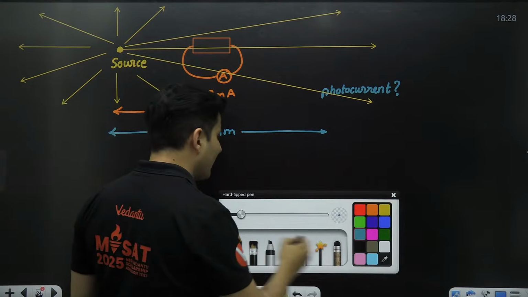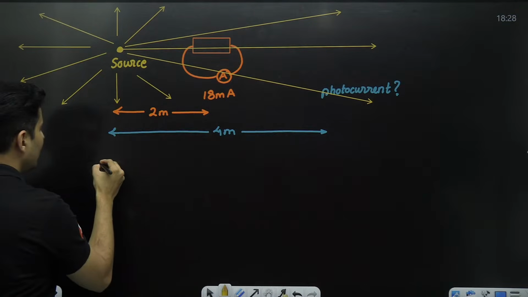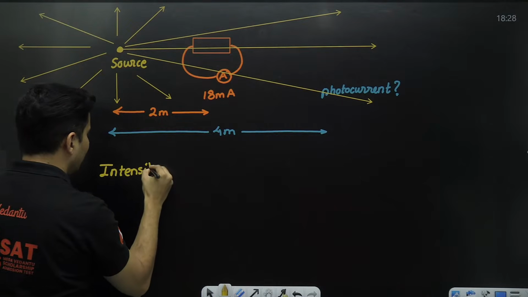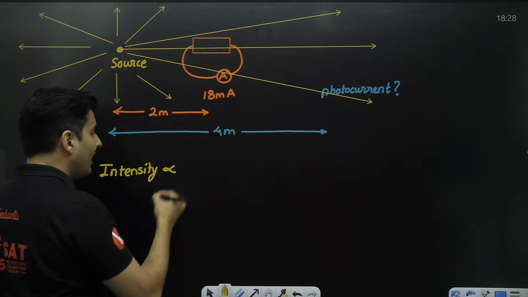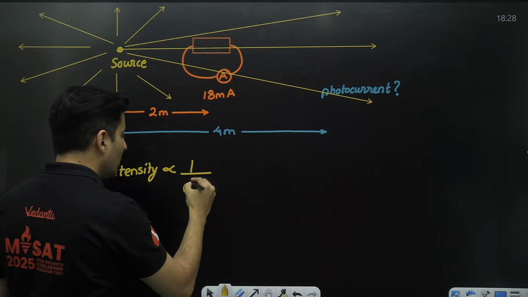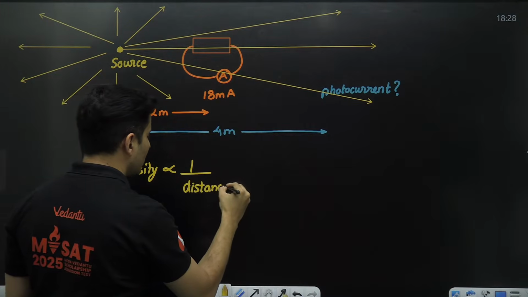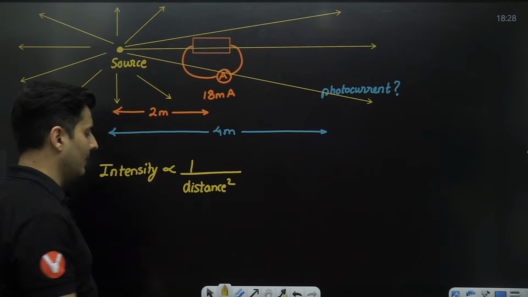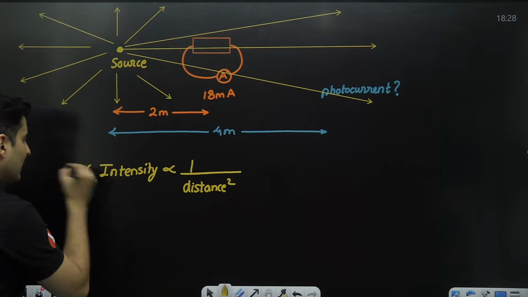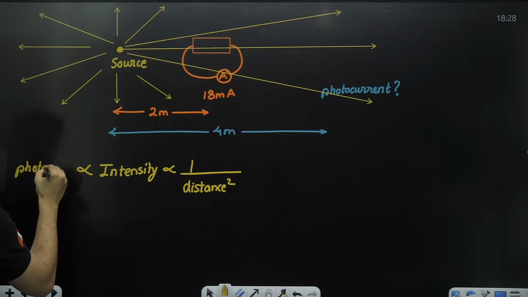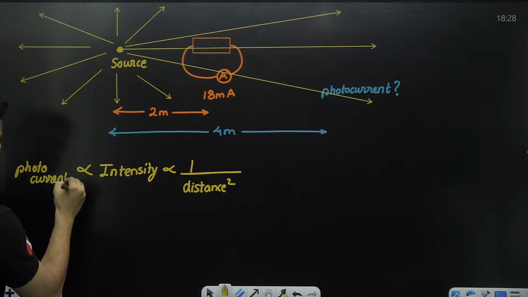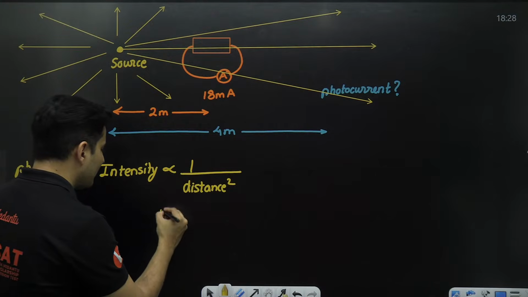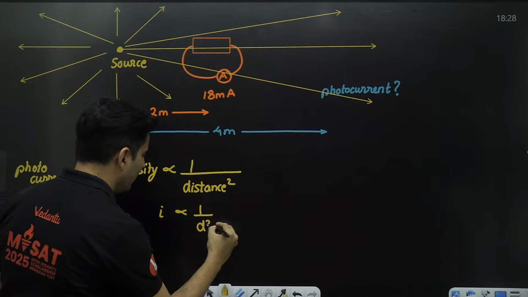So my dear students, over here also the same thing happens. Keep in mind, for a point source of light, the intensity of the light varies as the inverse ratio of the square of the distance from the source. As simple as that. And we also know intensity is proportional to the photocurrent. So indirectly, the photocurrent is inversely proportional to the square of the distance. So I can say I is inversely proportional to d square.